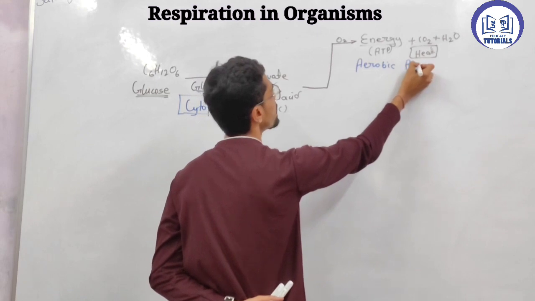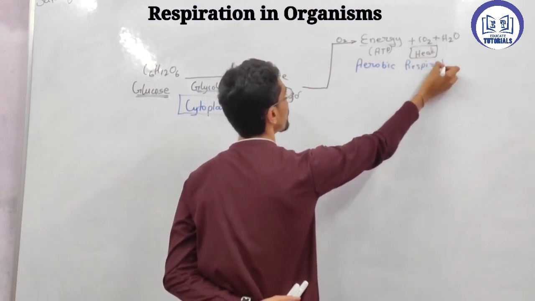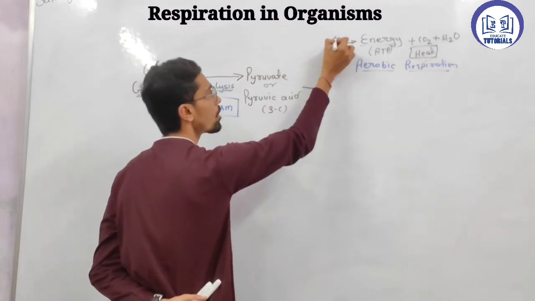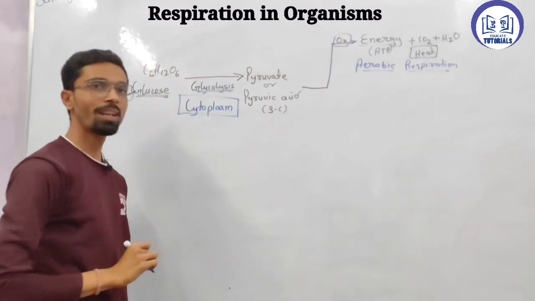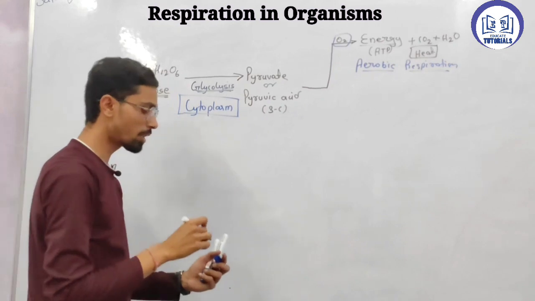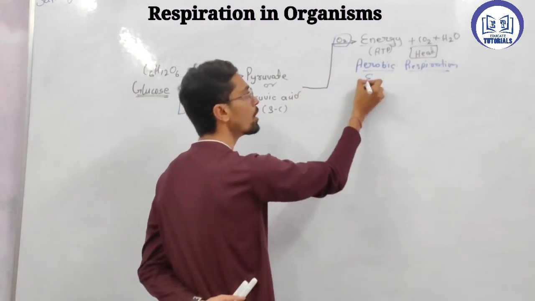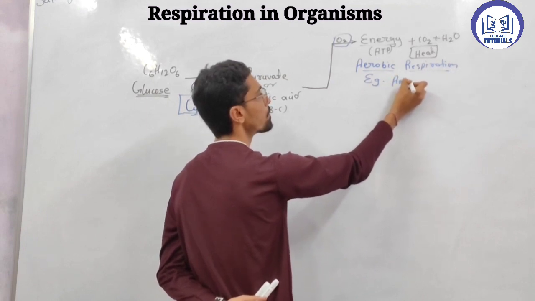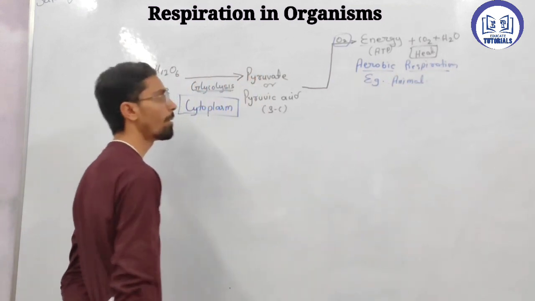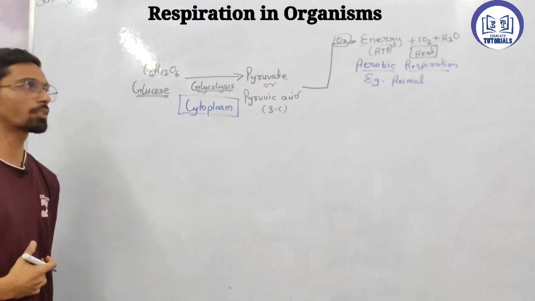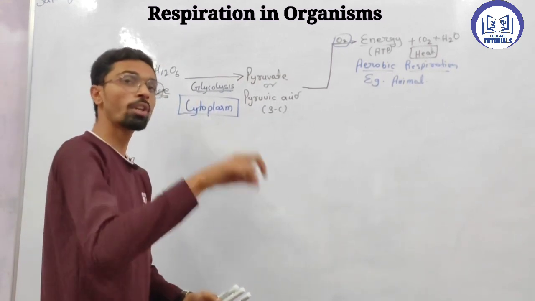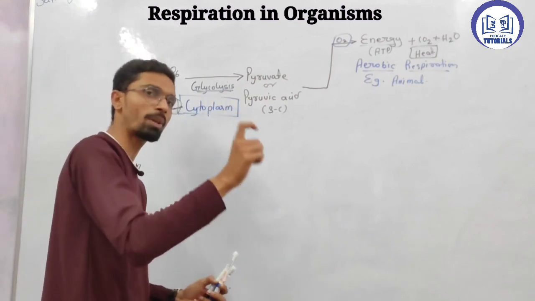Aerobic respiration. Why is it aerobic respiration? Because the presence of oxygen is there, and this reaction is carried out where oxygen is required. An animal is an example of this. In an animal cell, where does it take place? In a cell there is a place.